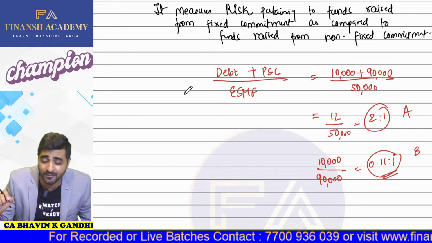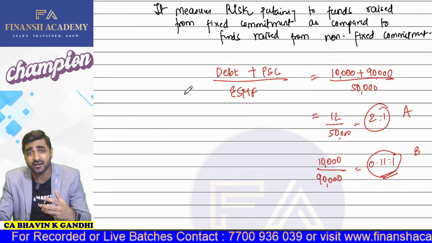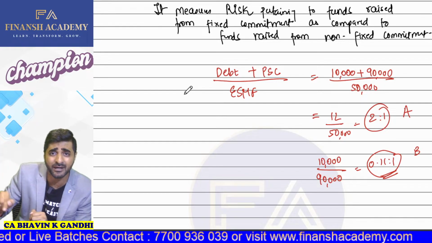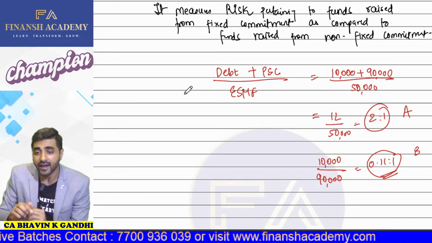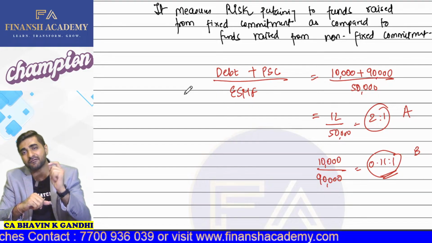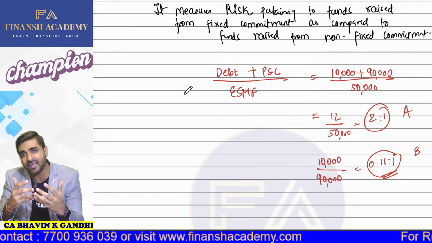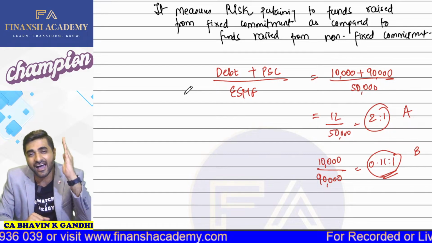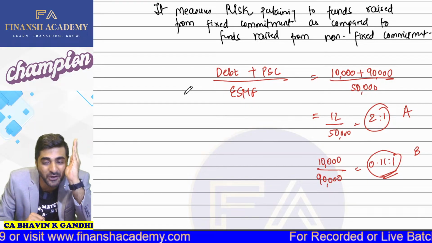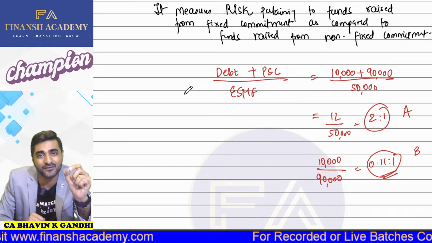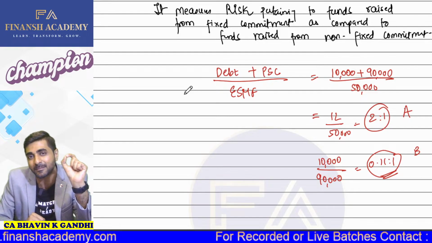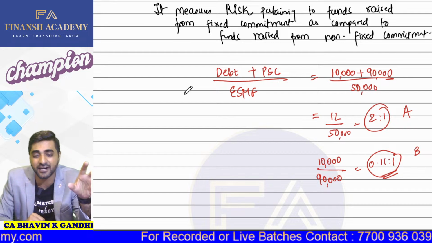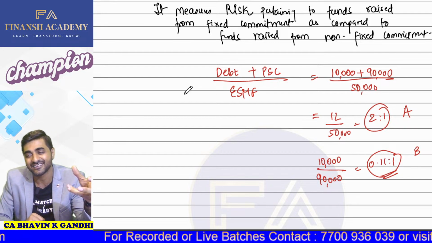So why does B have a lower element of risk? Because B has taken more funds from the source in which it does not have to pay a fixed commitment. And the money taken by A from debt and preference shareholders is definitely going to have a higher element of risk. Yes or no? Then the answer is yes. Why? Because we have to meet fixed commitments there, we have to meet interest, preference dividend, all those obligations.